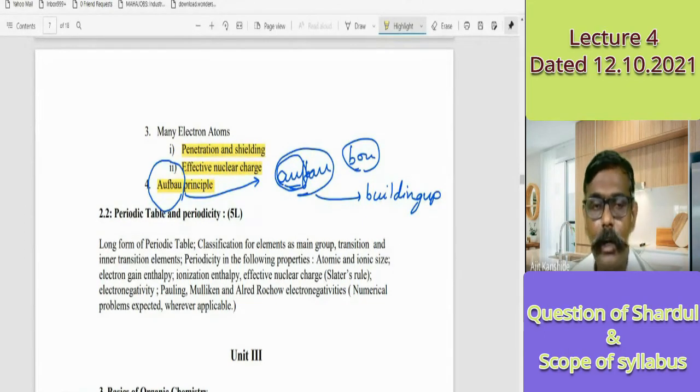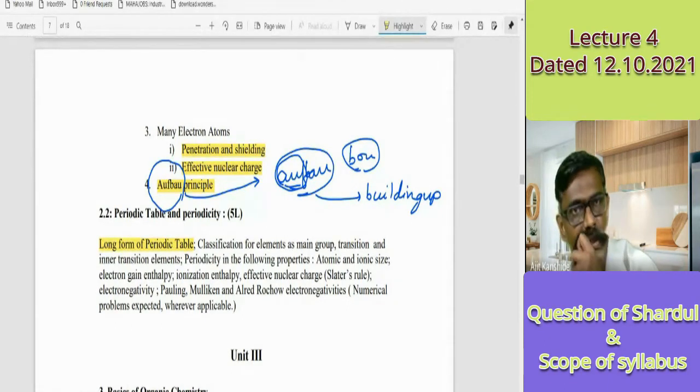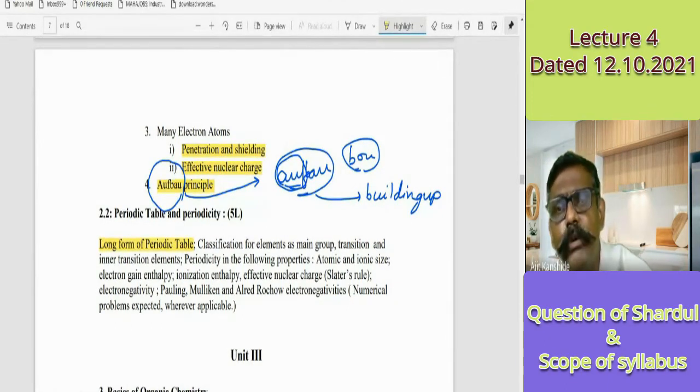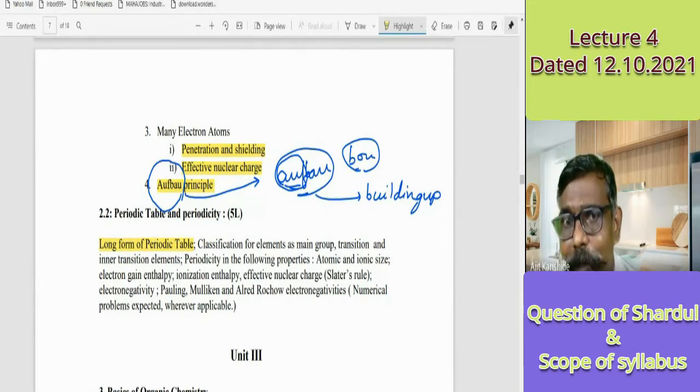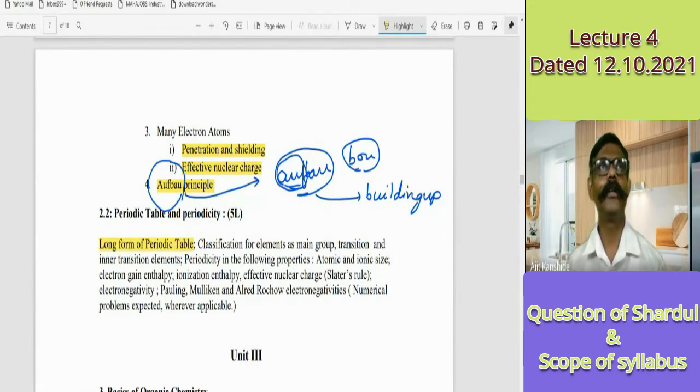After this study of the atom, the next point is the study of the long form of the periodic table. Whatever modern periodic table we use, it is a long form. Then you will ask the question, what about the short form? Yes, see, during the days of Mendeleev, who was a genius scientist,